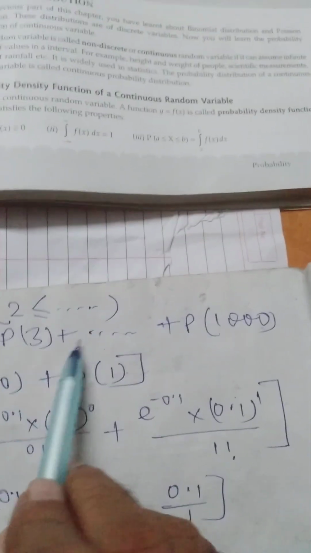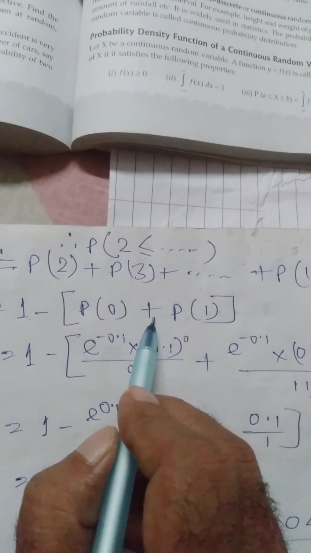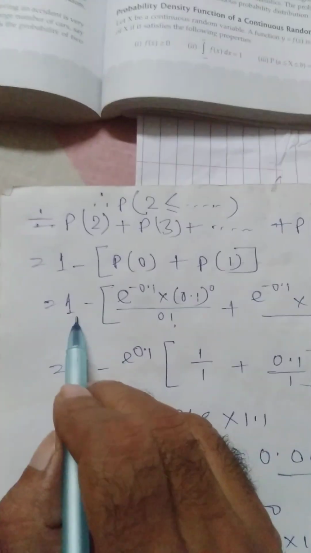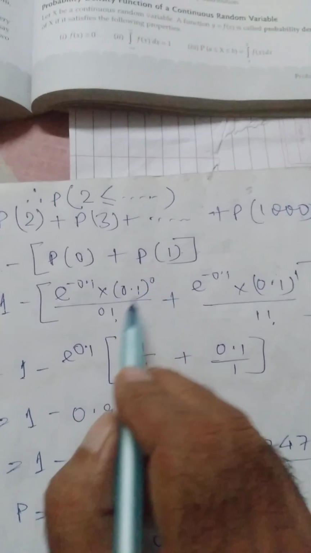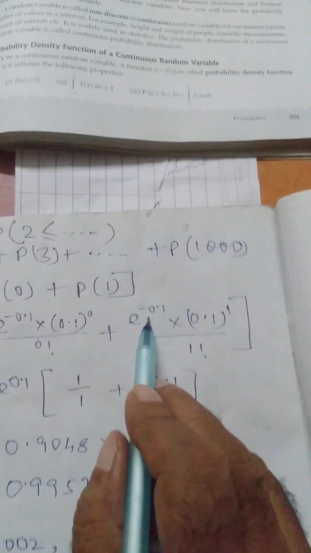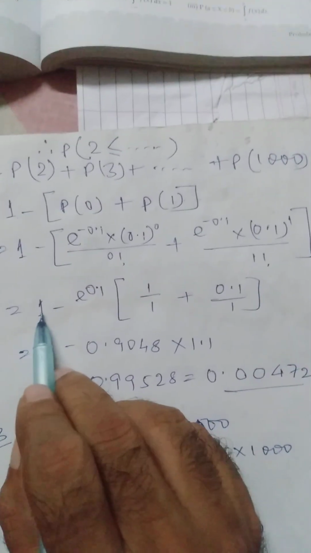So p2 plus p3 plus up to p1000, which makes 1 minus p0 plus p1, which will make it 1 minus e to the power minus 0.1 into 0.1 raised 0 by 0 factorial plus e to the power minus 0.1 into 0.1 raised 1 by 1 factorial.